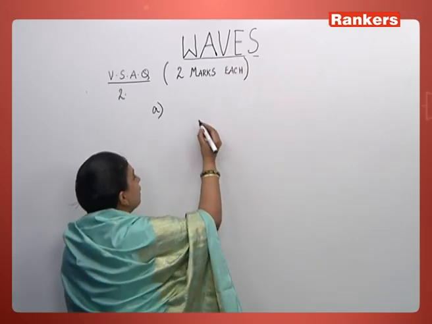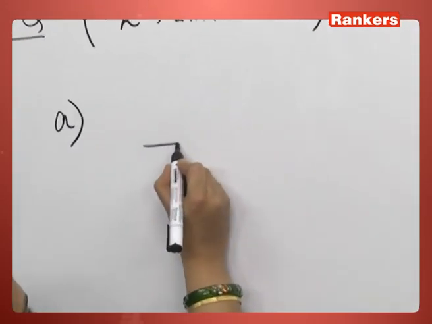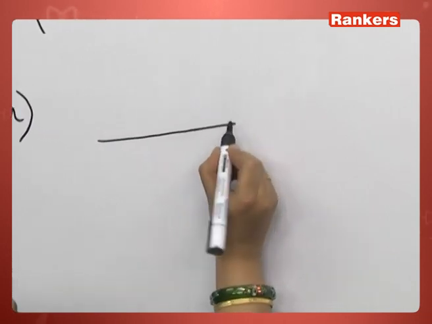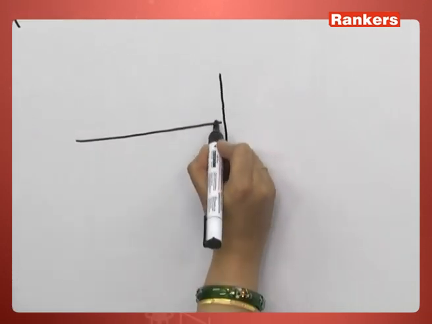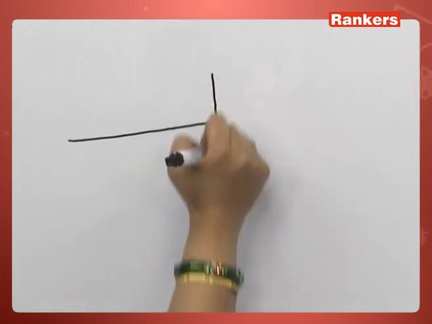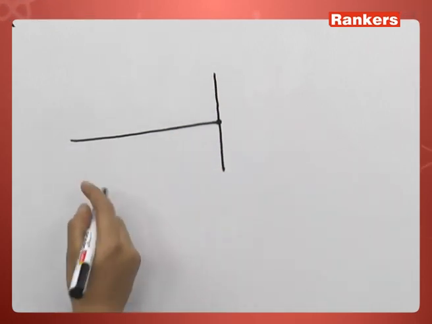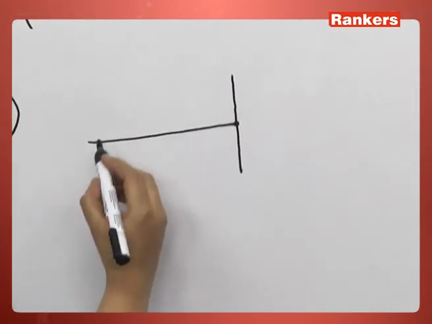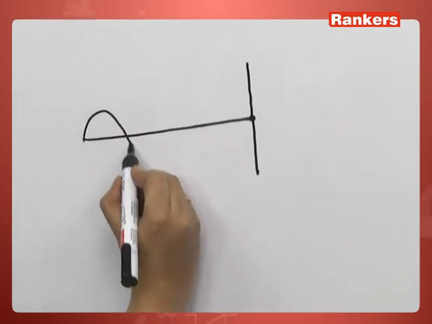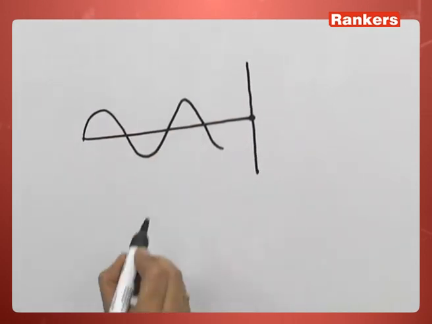For example, let us take a string which is hooked to a fixed wall. Now if I move the string up and down, then a wave or disturbance is caused in the string.